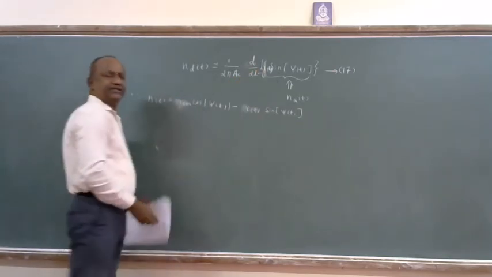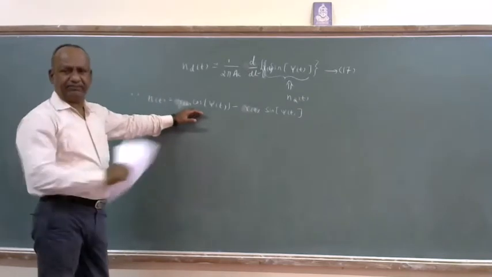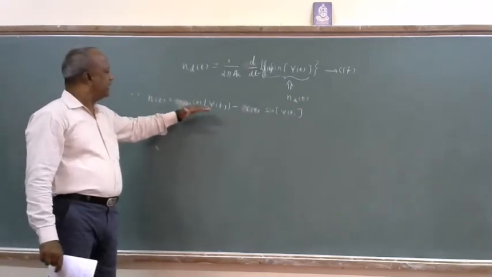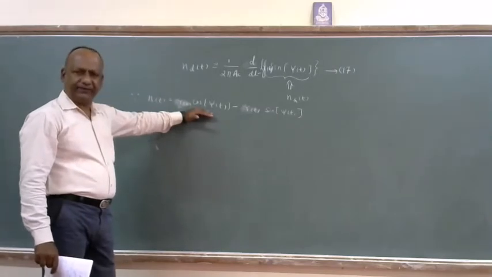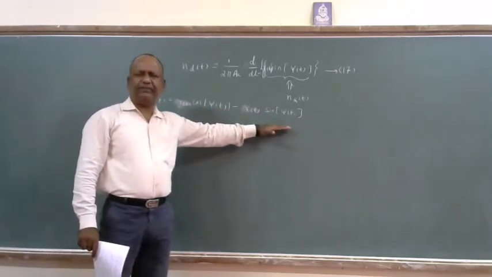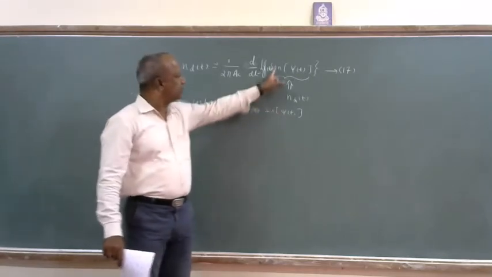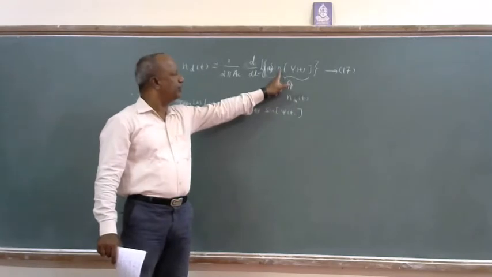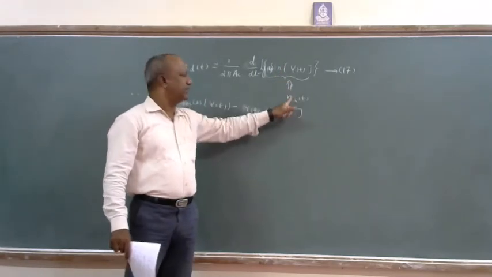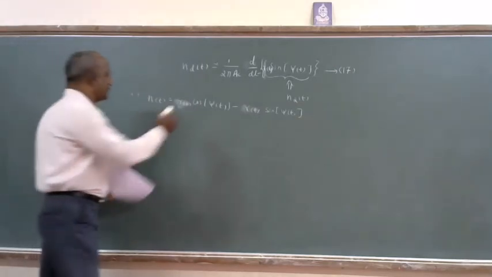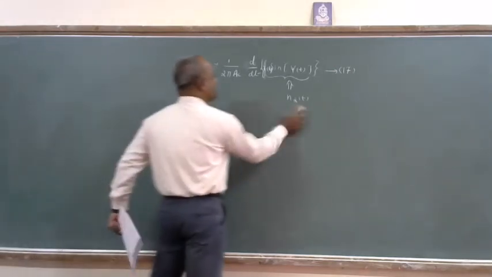I can write this in the canonical form or in its in-phase and quadrature components. So this term we take as the in-phase component NI of t, and the second term we refer to as NQ of t. As these two terms are the same, instead of referring to R of t sin psi of t, I simply take this as NQ of t. So now, based on this, the equation modifies to